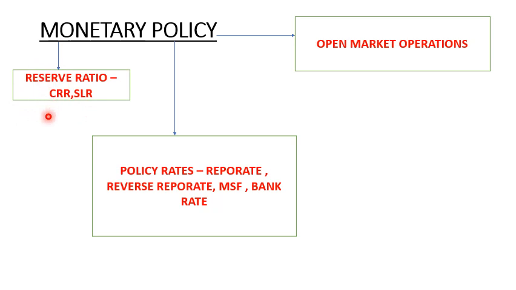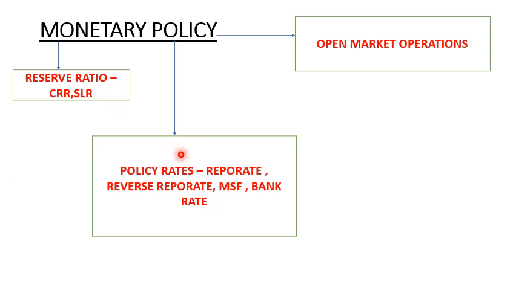The next we have SLR. So SLR is nothing but statutory liquidity ratio. It is the ratio of total deposits that the banks must keep in the form of cash or gold or approved government bonds and securities. And the Reserve Bank of India provides interest on SLR, whereas it does not provide any interest on CRR. So as of now, the SLR rate is 18%.